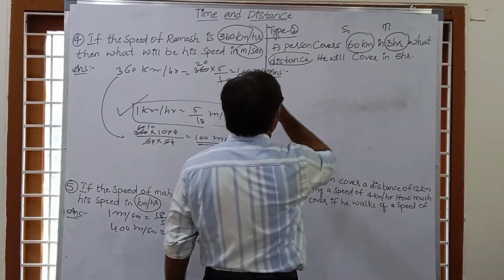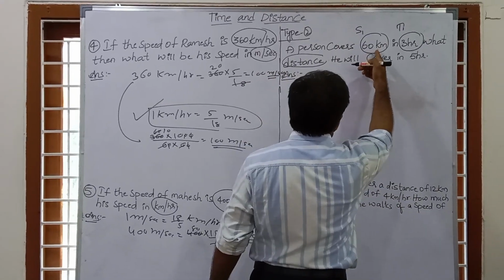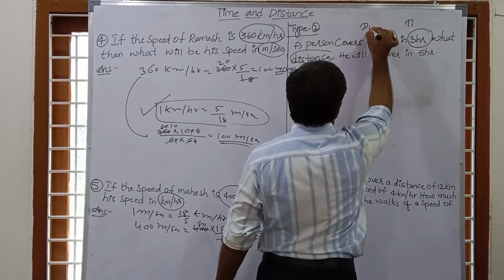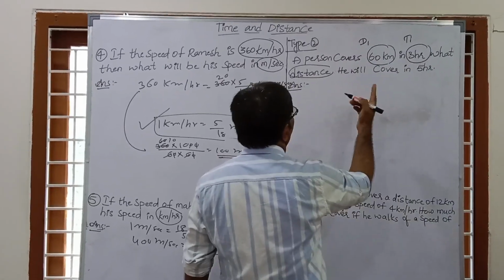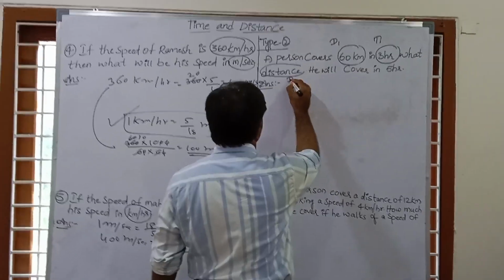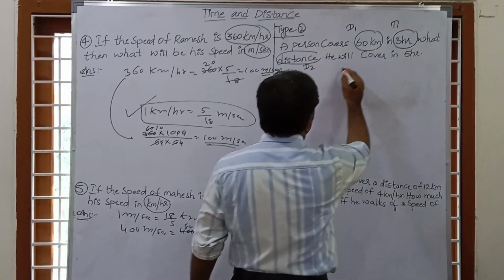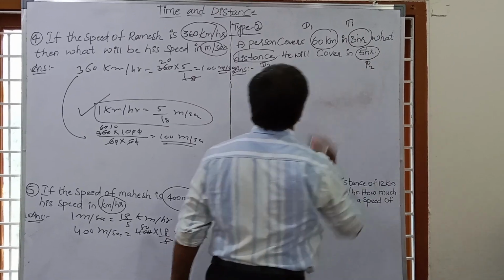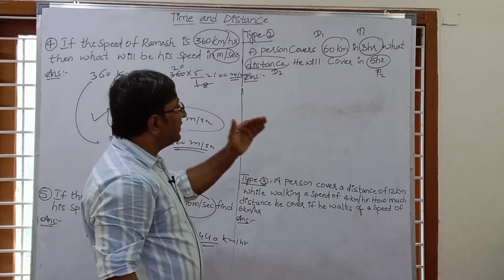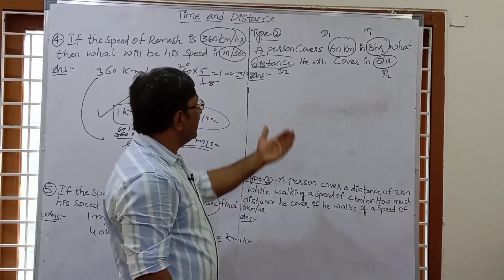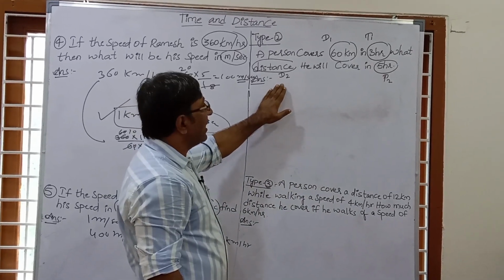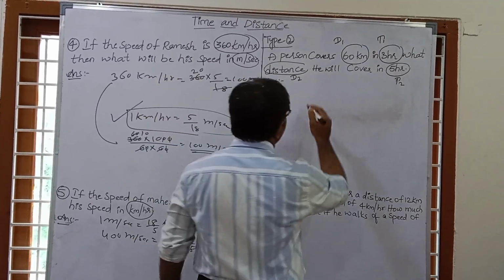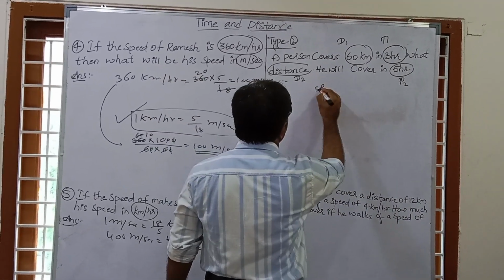Now what distance? Suppose this is D2. We will cover it in 5 hours, that is, this is given as T2. Okay. So in this question, distance is given, time is given, and a second distance is asked when the time is given as 5 hours. So you know the basic concept here is speed.